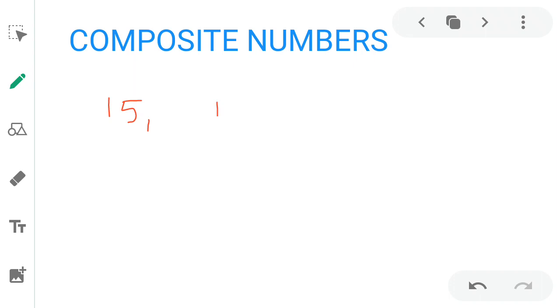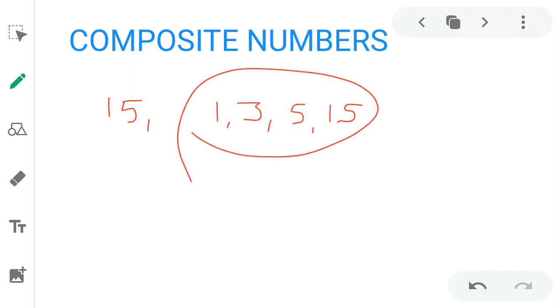15 has a factor 1. 15 is also divisible by 3. 15 is also divisible by 5. And 15 is also divisible by 15. It means 15 has 4 factors, or 15 has 2 factors other than 1 and 15. It means 15 is a composite number.